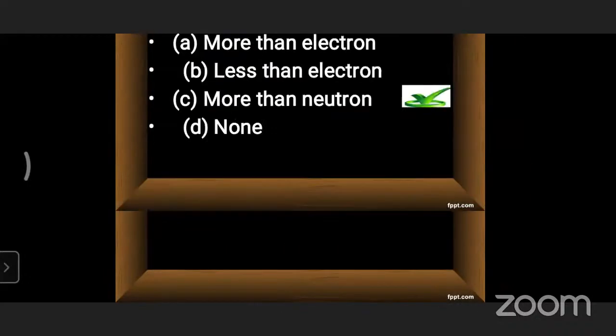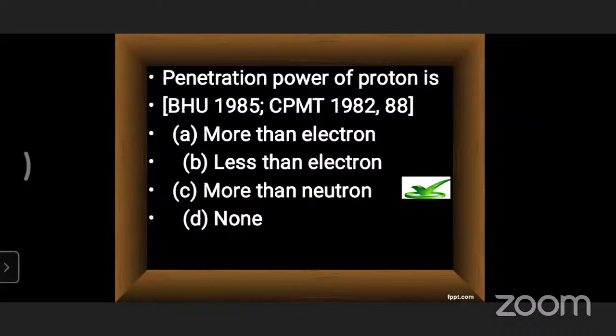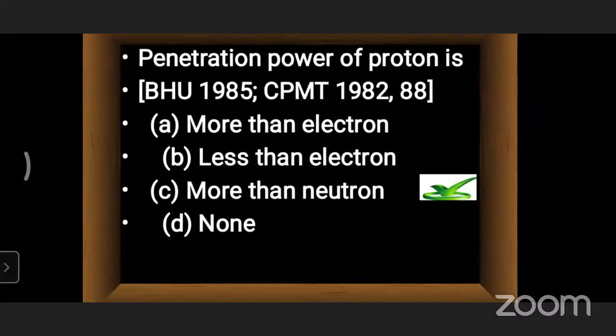Next, one more question we are discussing right now: the penetration power of a proton.